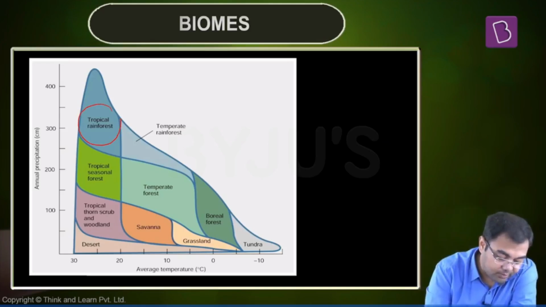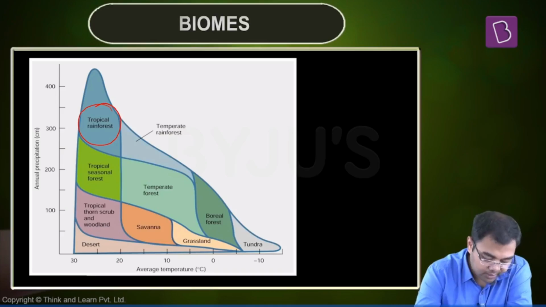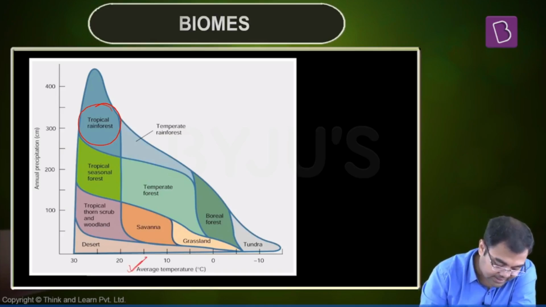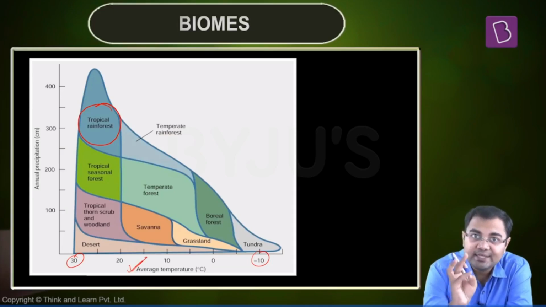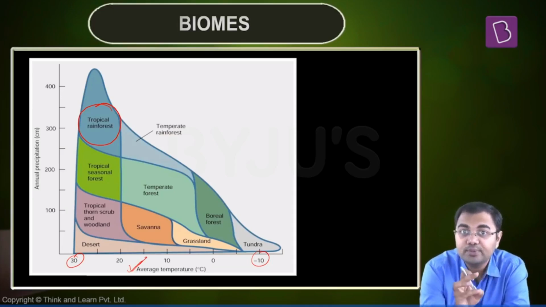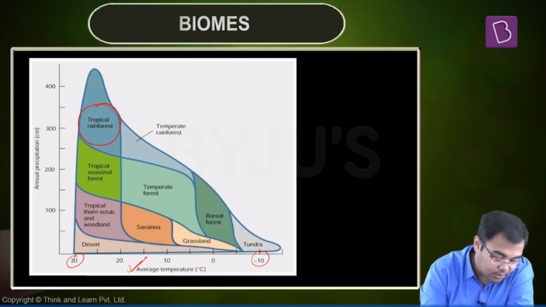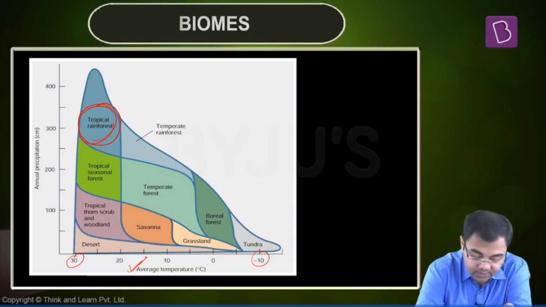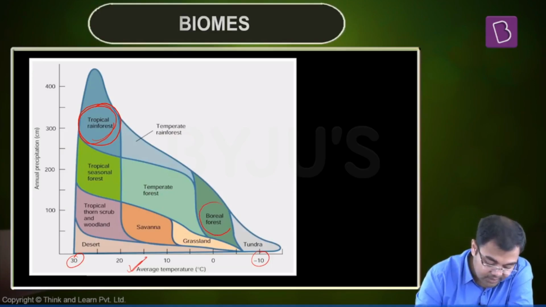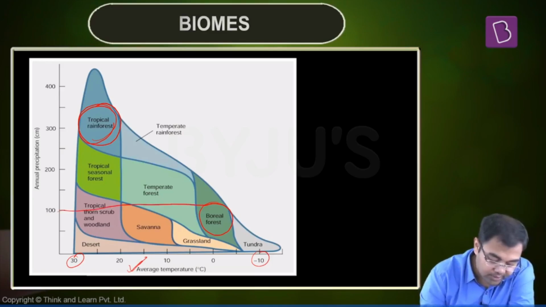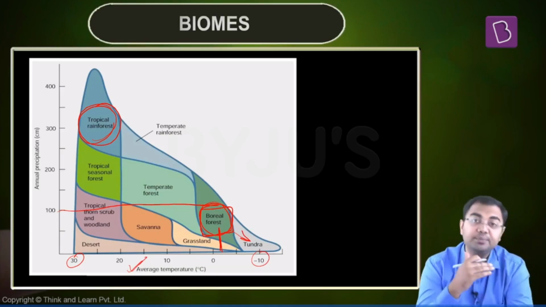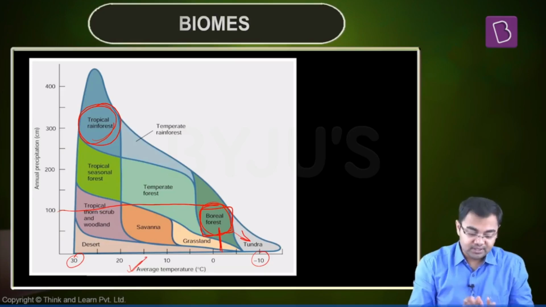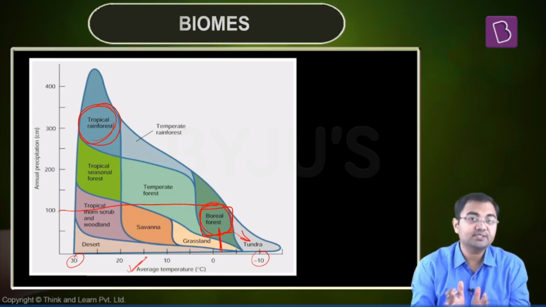For example, when we are talking about very high annual precipitation and high average temperature, mind this, that this is high and this is low. When the temperature is high and the precipitation is high, the kind of vegetation that will be suitable is equatorial rainforest. So tropical rainforest will be seen in this kind of condition. On the same page, when we talk about boreal, we are talking about very less rains and also very low temperatures. Tundra has even lower temperatures and lower rainfall. So on the basis of rainfall and temperature, everything can be summed up in one single diagram.